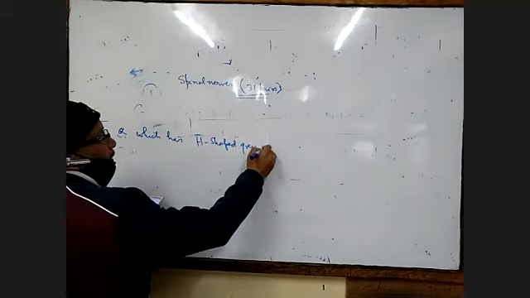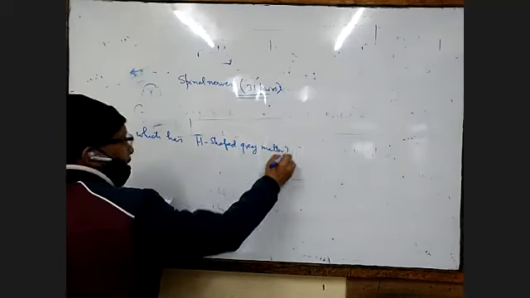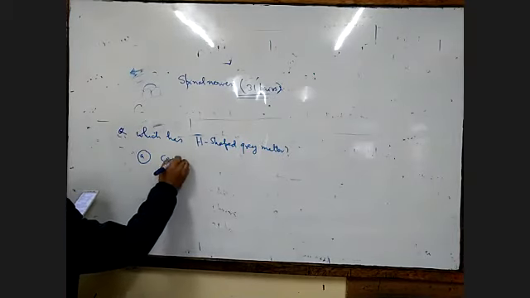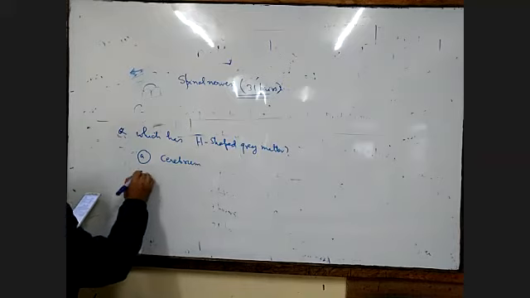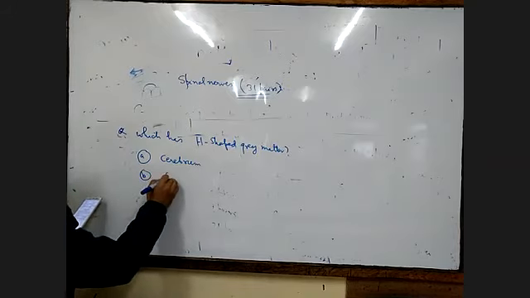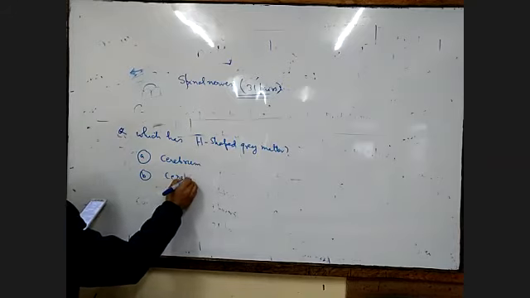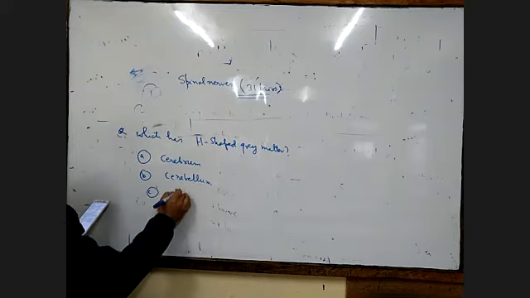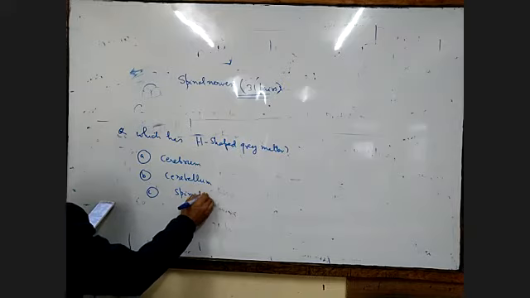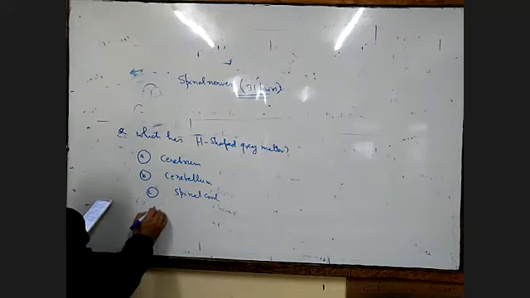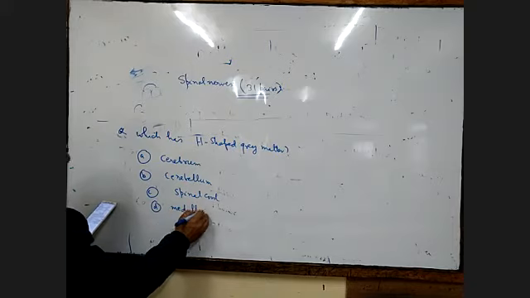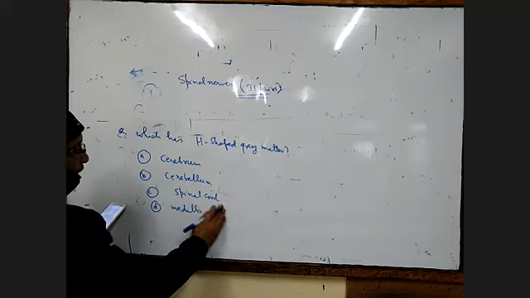Options are: A, the cerebrum; B, the cerebellum; C, the spinal cord; and D, medulla oblongata.